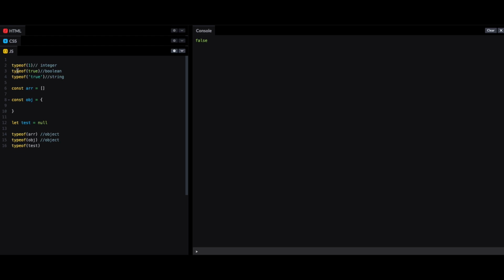Oh, sorry, I forgot to include console.log. A serious mistake of mine. And I was here thinking seriously, what happened to this CodePen? Why is it acting like this right now? It's taking too much time. Okay, let's see.